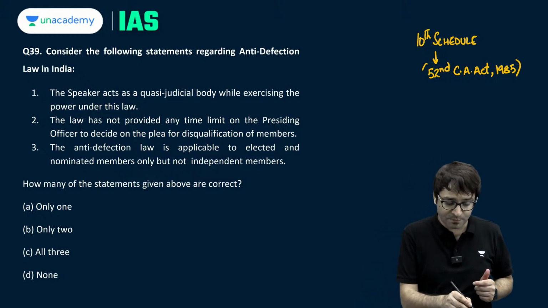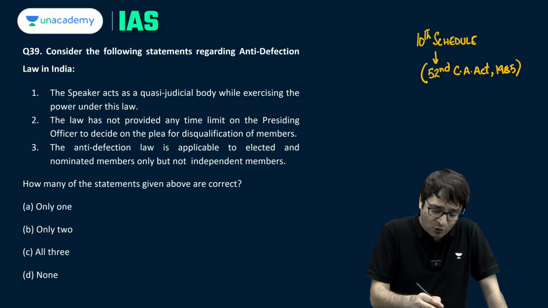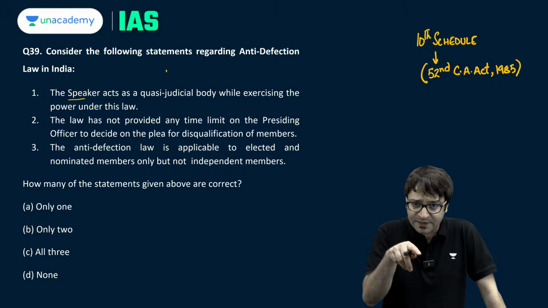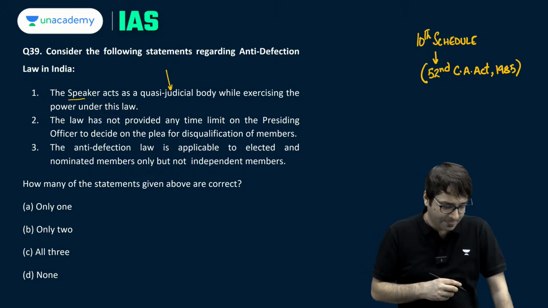That person is the Speaker. So the Speaker does act as a quasi-judicial body to decide whether you are guilty or not of defection. So this statement is correct.